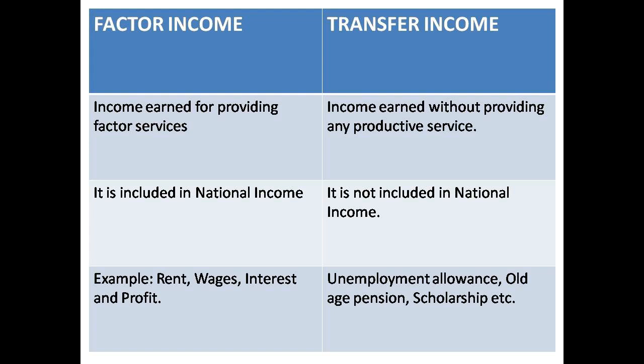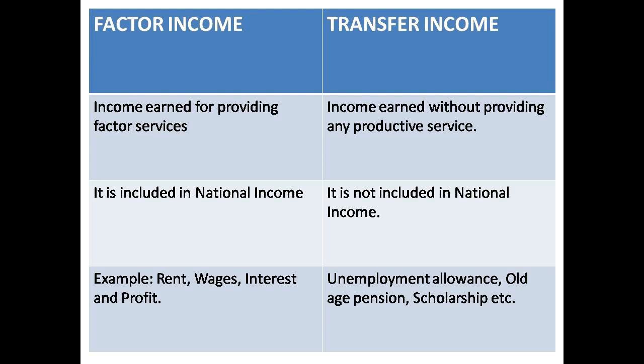You are a laborer, a worker, and you provided labor. For that you are getting wages. It is factor income. You are a capitalist and you provided capital for production process. You are paid interest. It is factor income.